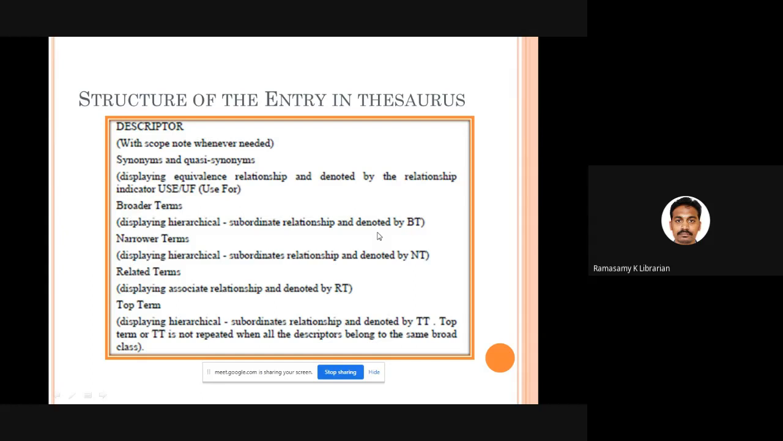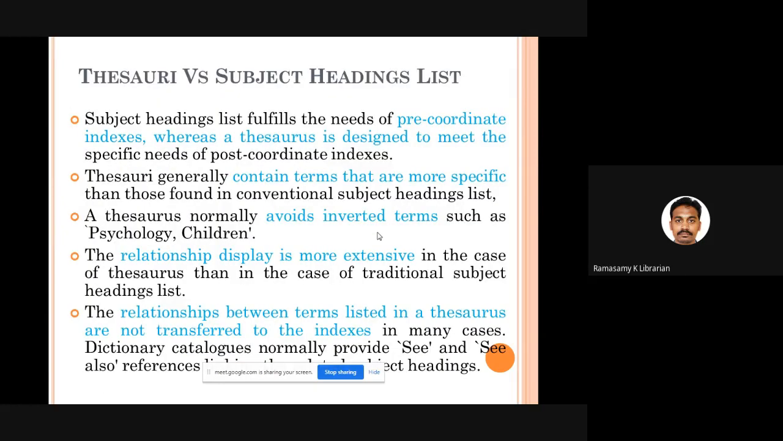Please understand. Subject headings have recently started adopting the thesaurus format of presenting things. But still there are some differences. What are they? Please understand. Subject headings help you in pre-coordinate indexing, and a thesaurus is more useful for post-coordinate indexing. We will discuss what pre-coordinate indexing and post-coordinate indexing are. Fine. A thesaurus normally contains very specific words compared to what you find in typical subject headings.